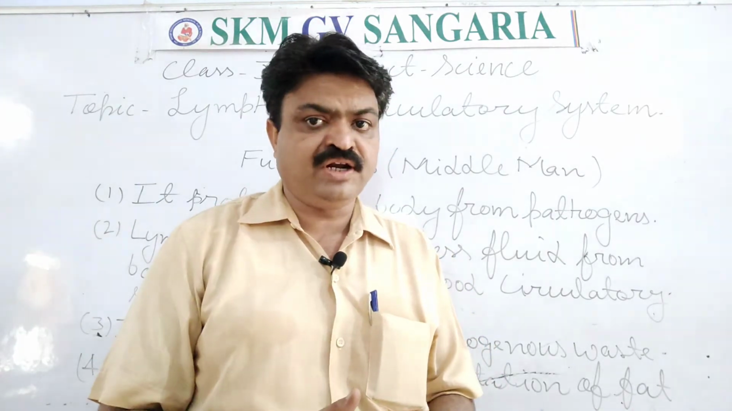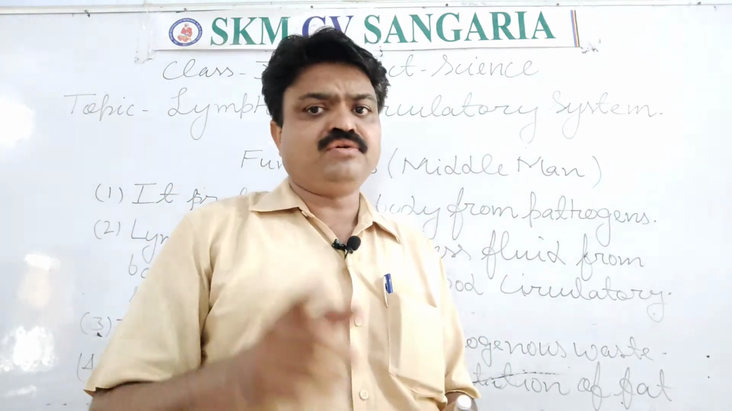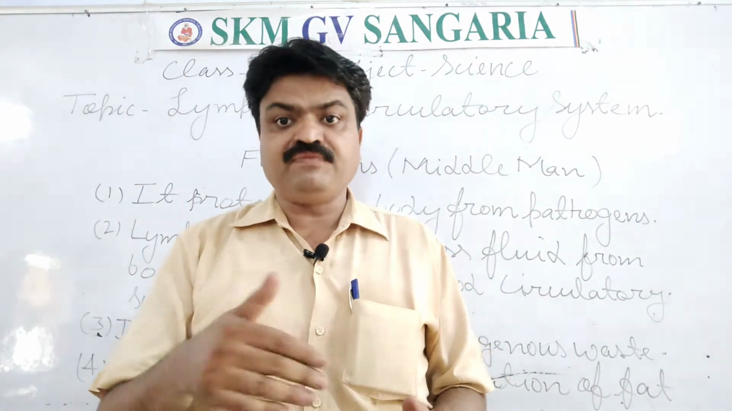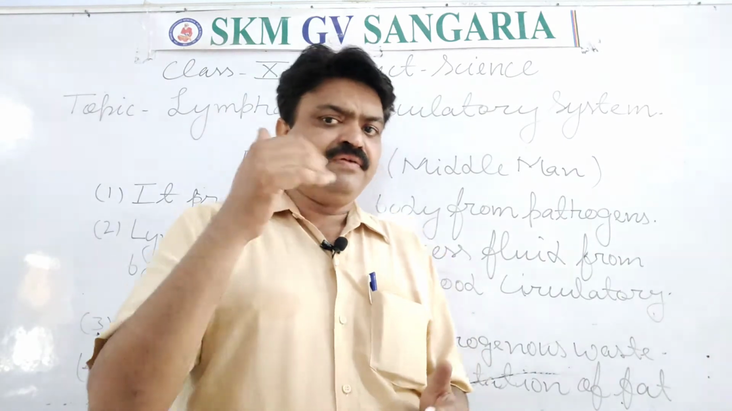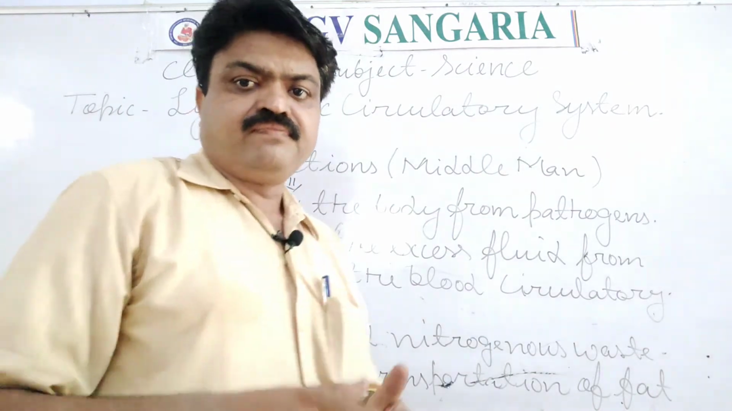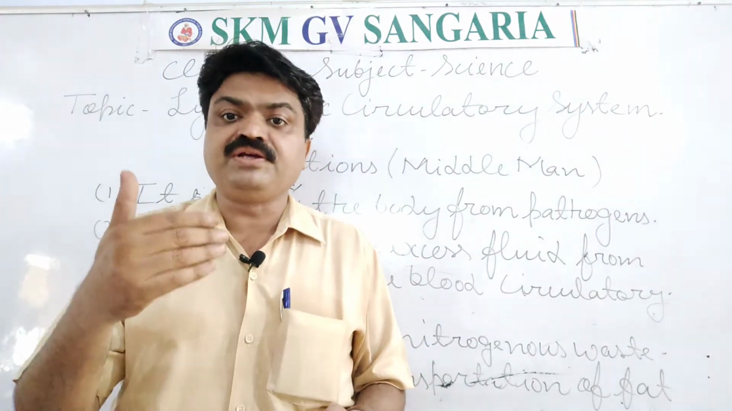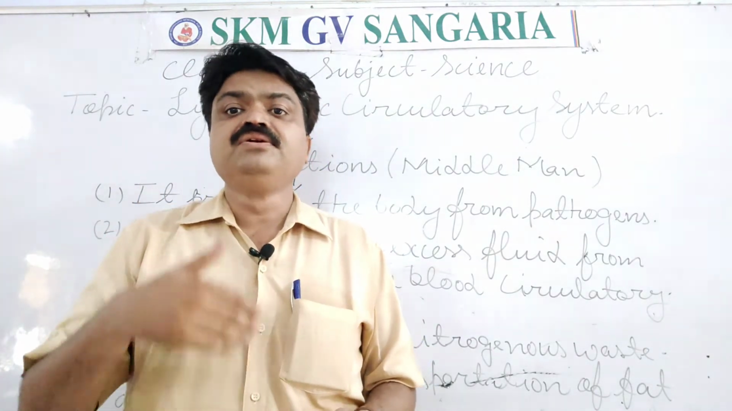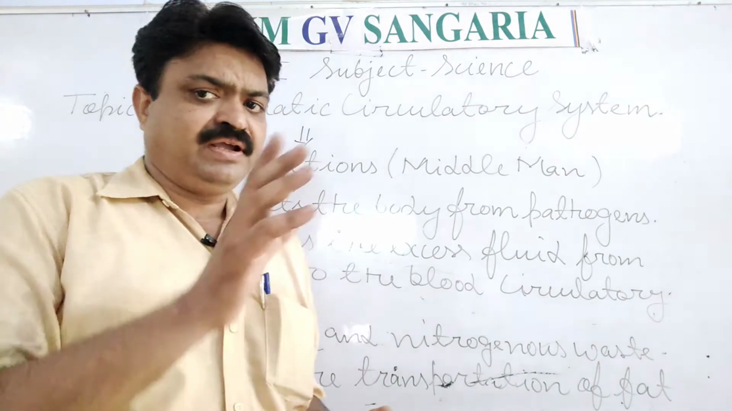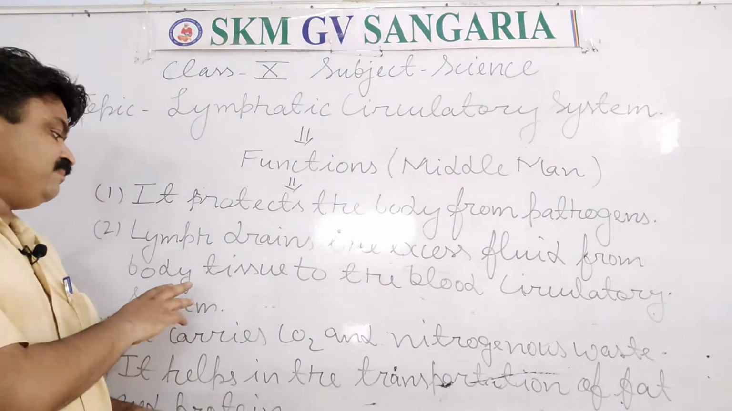And how is it immunized, student? When pathogens or foreign particles enter inside our body, those pathogens or foreign particles are eaten by the lymphocytes, or white blood cells, and our body is protected from the pathogens or microbes. So the lymphatic system makes our immunity system strong by killing the pathogens. The second important function it has, student, is that it drains the excess fluid from the body tissue to the blood circulatory system, student.